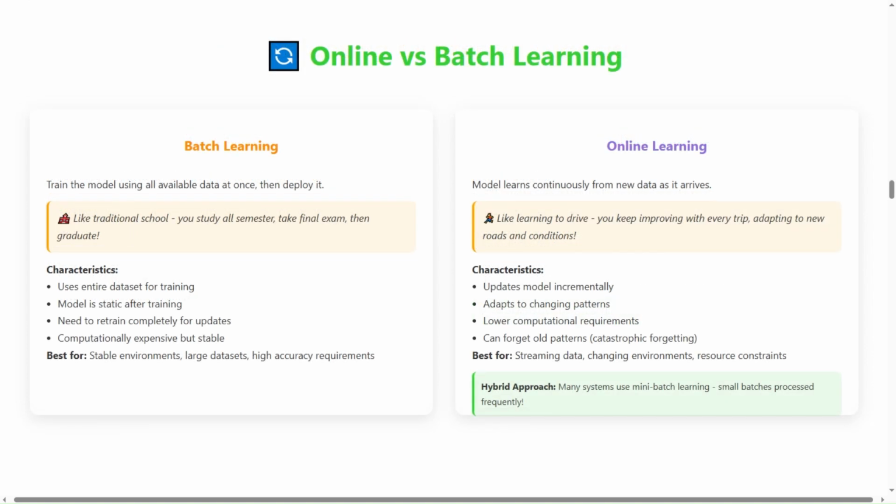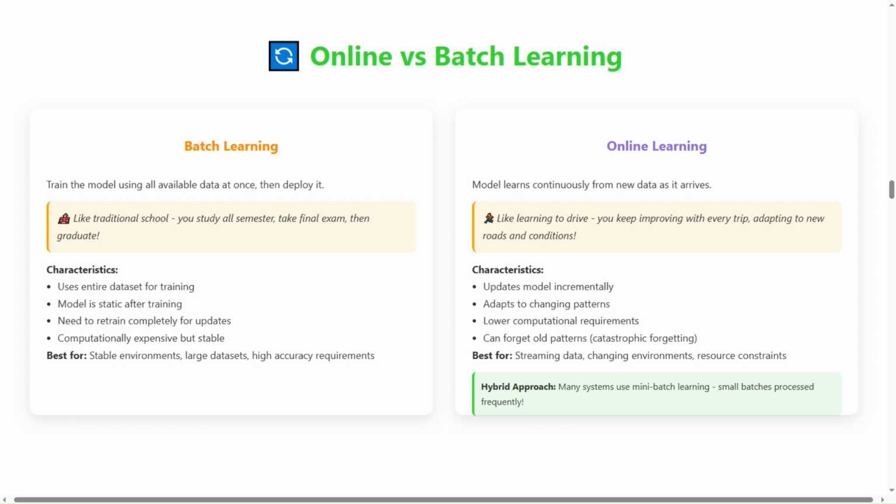Batch learning. Train the model using all available data at once, then deploy it. Like traditional school, you study all semester, take the final exam, then graduate. Characteristics include uses entire dataset for training, model is static after training, need to retrain completely for updates, and computationally expensive, but stable. Best for stable environments, large datasets, and high accuracy requirements.